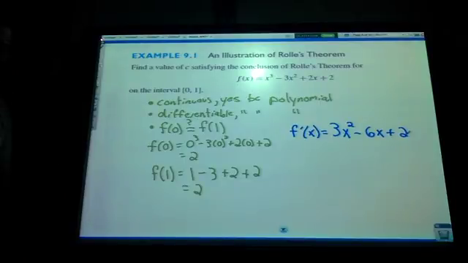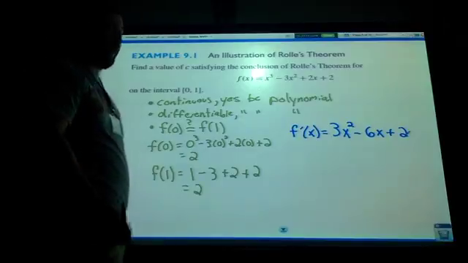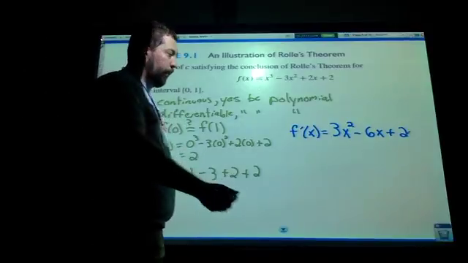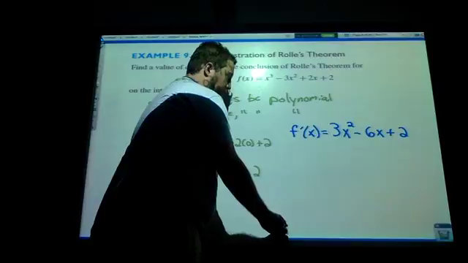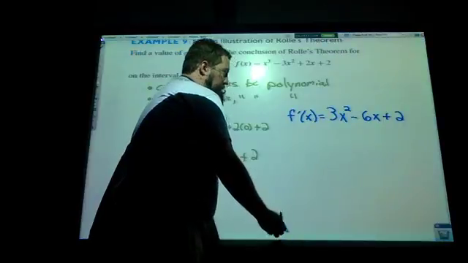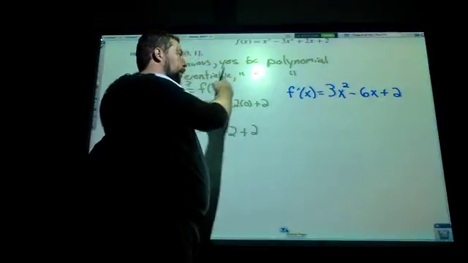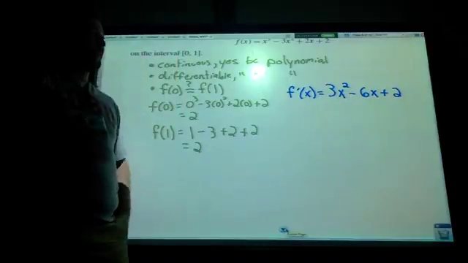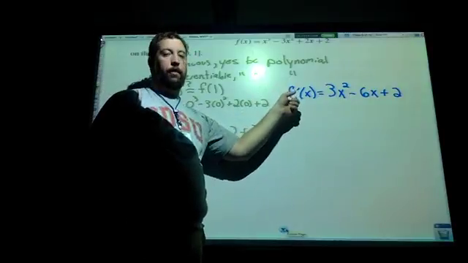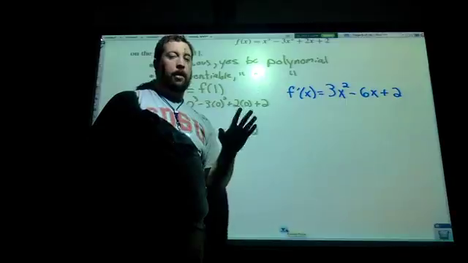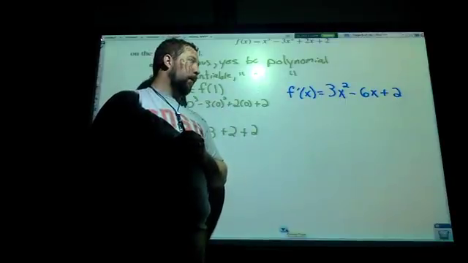It's quadratic, so it'll possibly factor. Well, it doesn't. But since it's a quadratic, we can figure it out because we have the quadratic formula. The reason we're going to solve it is that the conclusion of Rolle's theorem says this derivative is equal to 0 somewhere between 0 and 1.